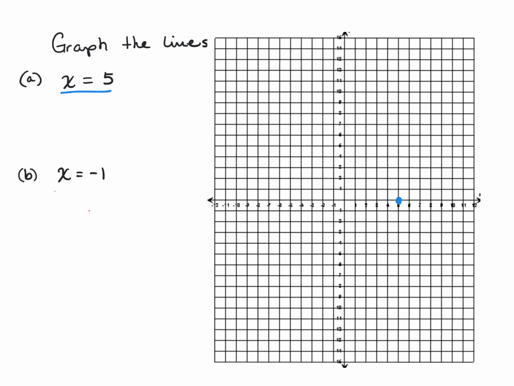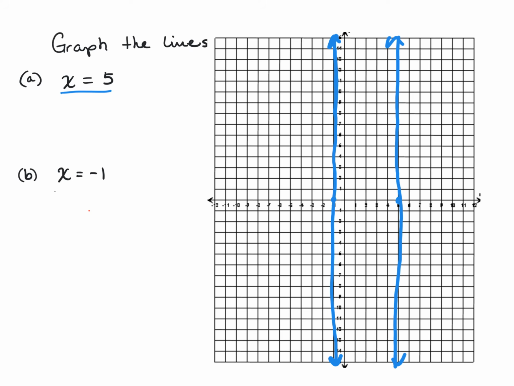So my best, oop, that one was a little squiggly. Okay, so drawing a vertical line here. So here we go. My best vertical line. There it is. Ooh, vertical lines are tougher than the horizontal ones. So there's my best vertical line. So we go to the next one. It says x equals -1. So I'm going to put a point at -1. And again, I'm going to cross through it. So I'm going to draw a vertical line. So there's my best vertical line without a ruler that I could draw by hand.